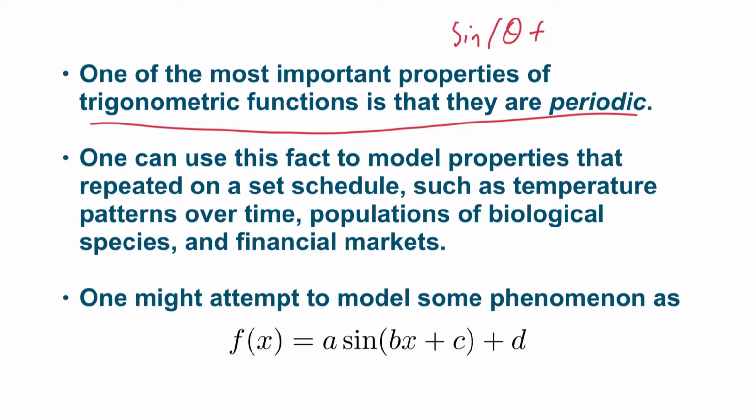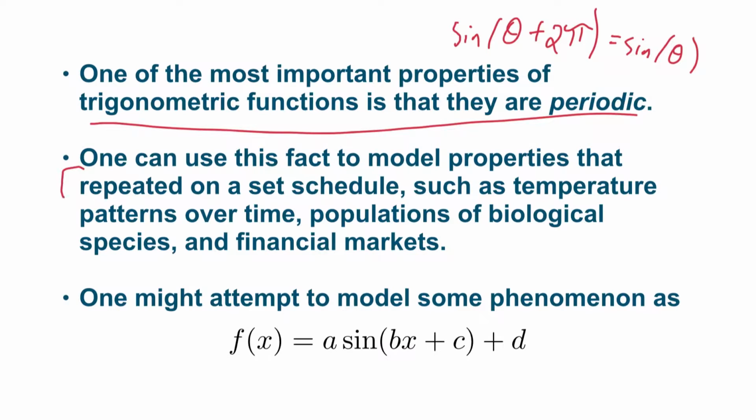So just recall that sine, cosine, secant, and cosecant are periodic with period 2 pi. So after an interval of length 2 pi, they are back to where they started. Sine of theta plus 2 pi is equal to sine of theta, and similarly for cosine, secant, and cosecant. Tangent, on the other hand, is pi periodic, as is cotangent.